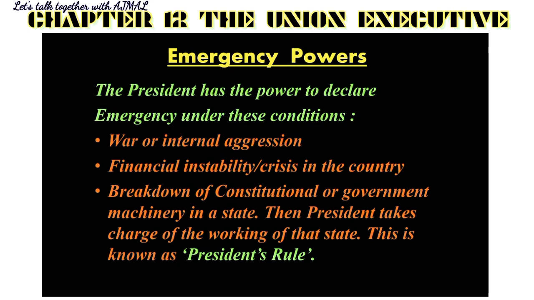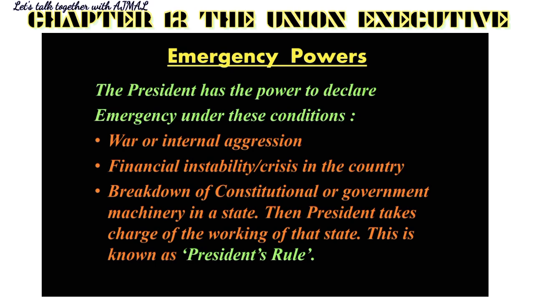So first is war or internal aggression. Second is financial crisis or financial instability in the country. In case there is an absolute financial crisis in the country, in that case, a financial emergency can be declared by the president. Then the third condition is breakdown of constitutional or government machinery in a state. Then the president takes charge of the working of the state. This is known as president's rule.